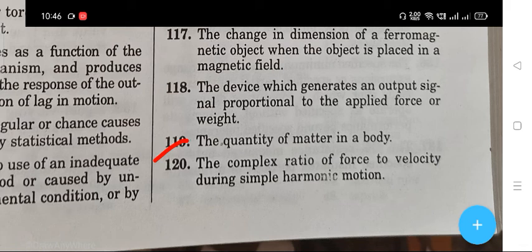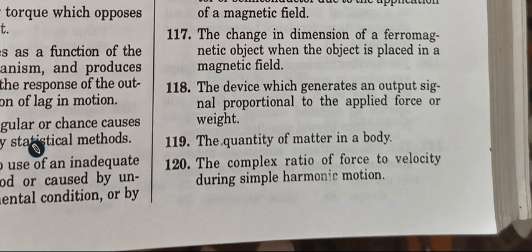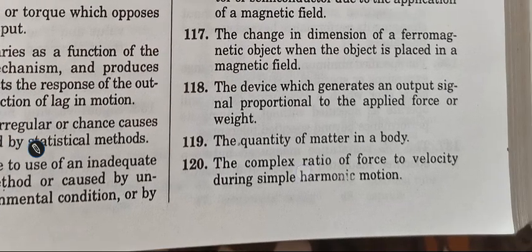The right answer is mass. Quantity of matter in a body. The right answer is mass.